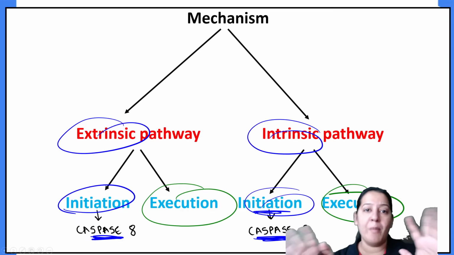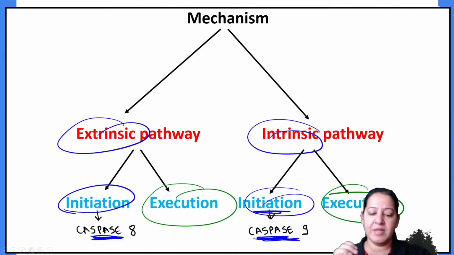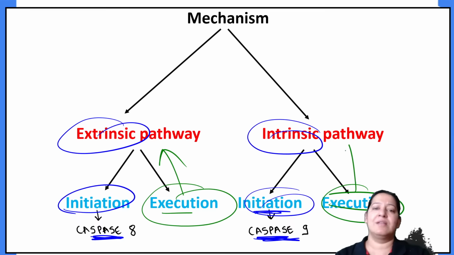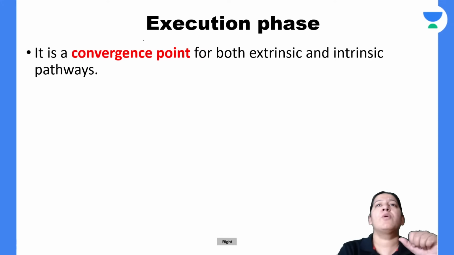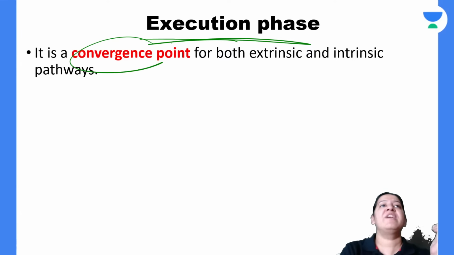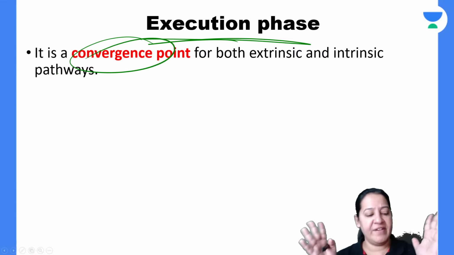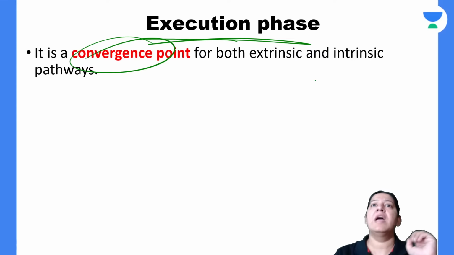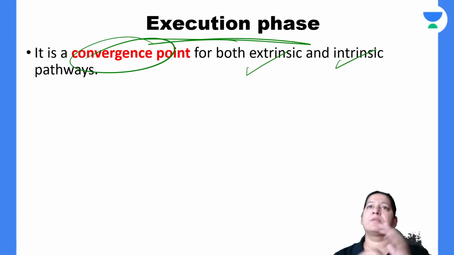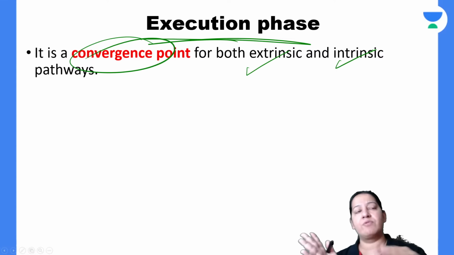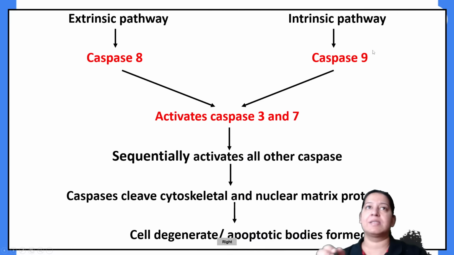So execution is common for both. Give me a thumbs up. Everyone give me a thumbs up, let me teach you execution of both together, extrinsic as well as intrinsic. So I am teaching you the execution phase. It is a convergent phase of both. It is the common phase or convergence phase for both the extrinsic pathway as well as the intrinsic pathway.